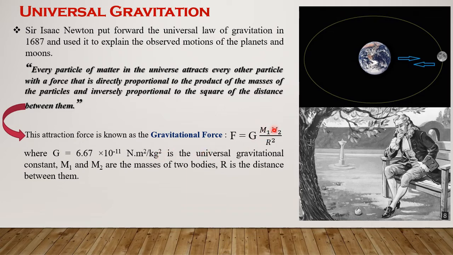M1 and M2 are the masses of the two bodies. R is the distance between them.